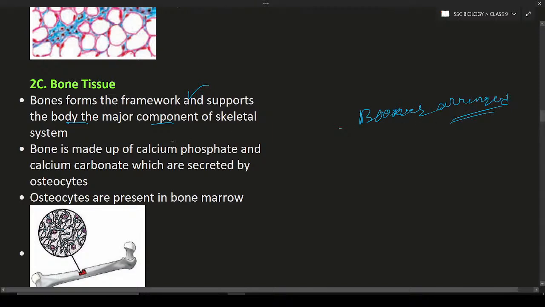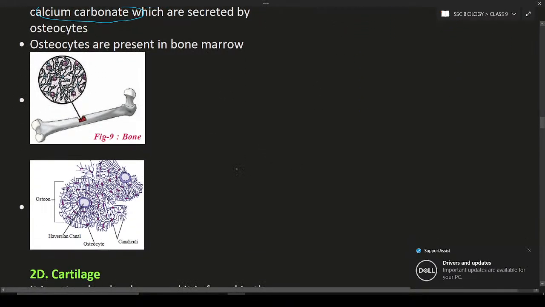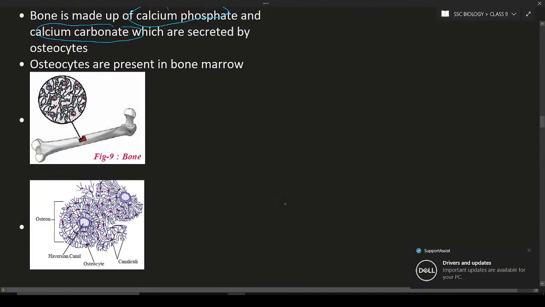This bone tissue is mainly made up of calcium phosphate and also calcium carbonate, which are secreted by the osteocytes. Osteocytes are the cells of the bones. They secrete calcium, phosphate and calcium carbonate for the formation of the bones. You can see in this diagram the bone, and these are the osteocytes secreting calcium carbonate and calcium phosphate.